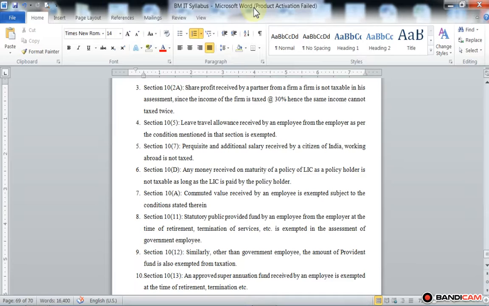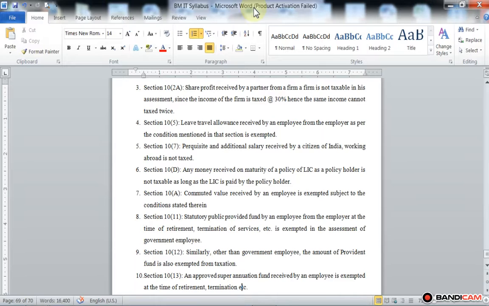Here section 10 subsection 12 relates to non-government employees, other than government employees. The amount of provident fund is also exempted from taxation. So a non-government employee also gets an exemption on the provident fund amount.